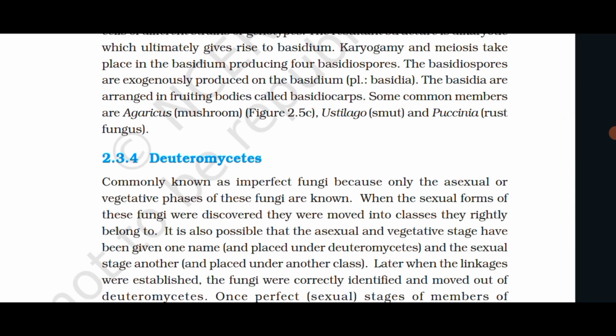2.3.4 Deuteromycetes, commonly known as imperfect fungi, because only the asexual or vegetative phase of these fungi is known. When the sexual forms of these fungi are discovered, they are moved into the classes they rightly belong to. It is also possible that the asexual and vegetative stage has been given one name and placed under Deuteromycetes, and the sexual stage another and placed under another class. Later, when the linkages were established, the fungi were correctly identified and moved out of Deuteromycetes.